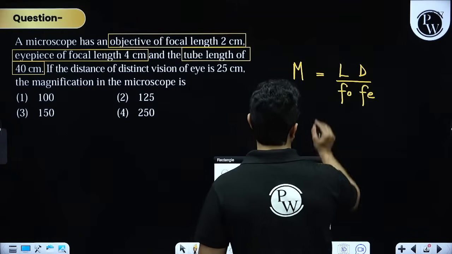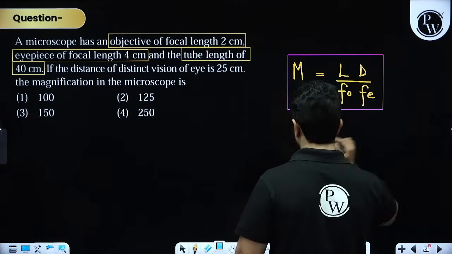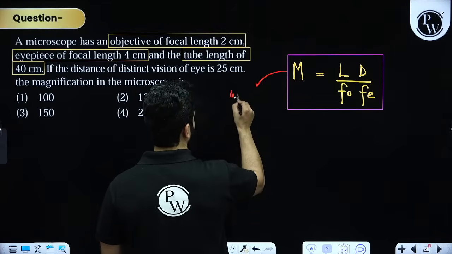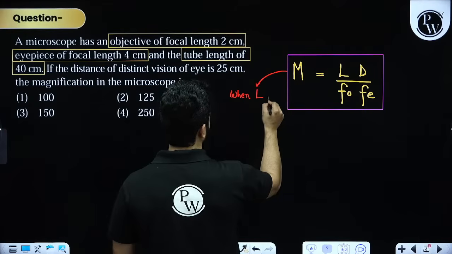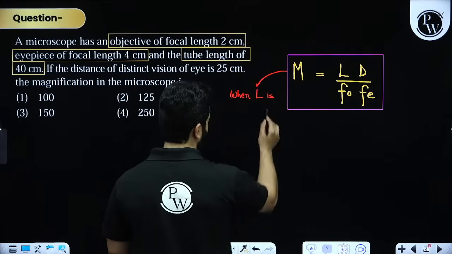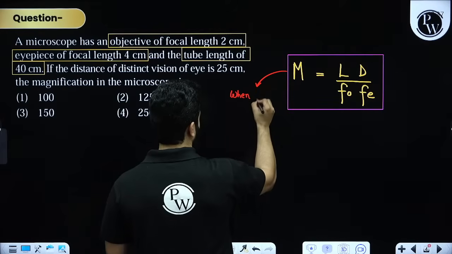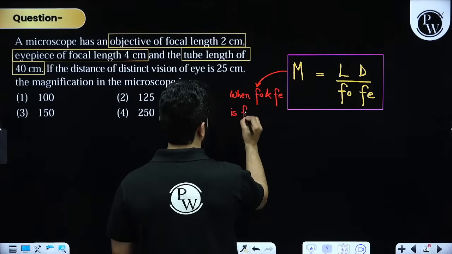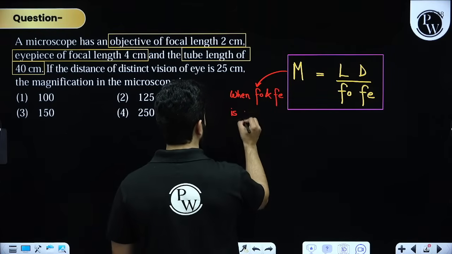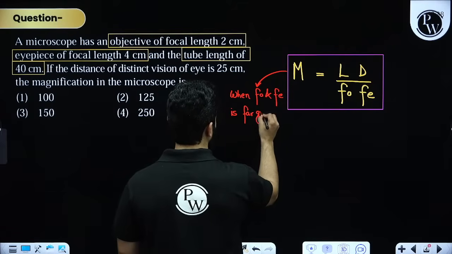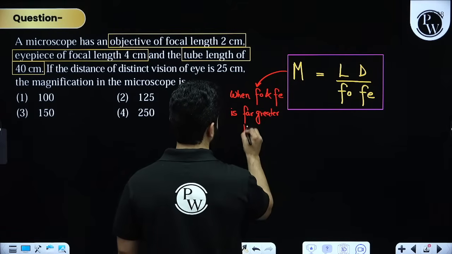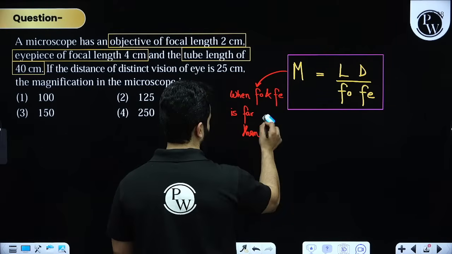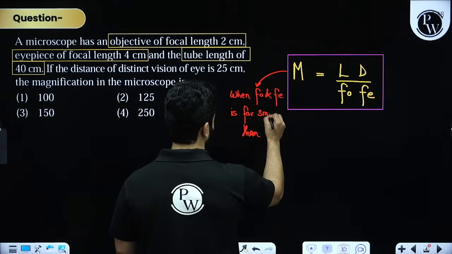Now it is very much possible that you might not have seen this formula a lot. When to use this formula? When the tube length is far greater than FO and FE, or far smaller... sorry, my bad, FO and FE are far smaller than the tube length.